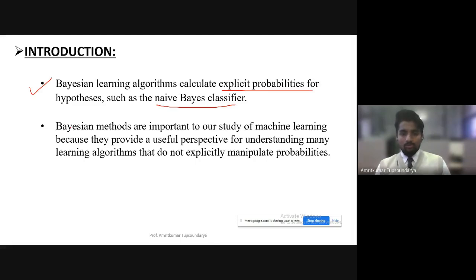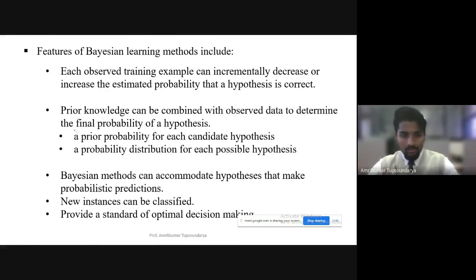So we will have some basic fundamental understanding of the probabilities as well: what the Bayes theorem is and the different terms in probability. The features of the Bayesian learning method, as I said: it observes the training examples, which can incrementally decrease or increase the estimated probability of whether that particular hypothesis is correct or not. This is the main concept of Bayesian learning.